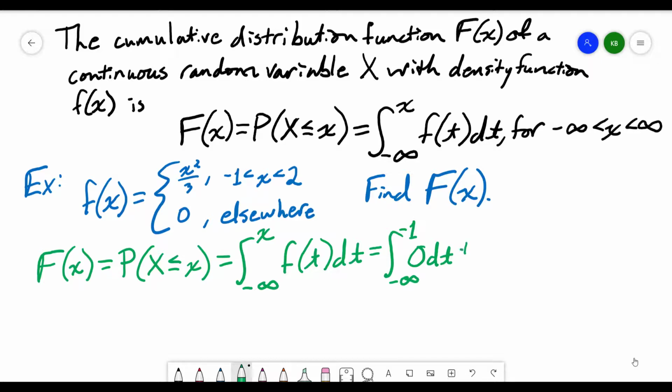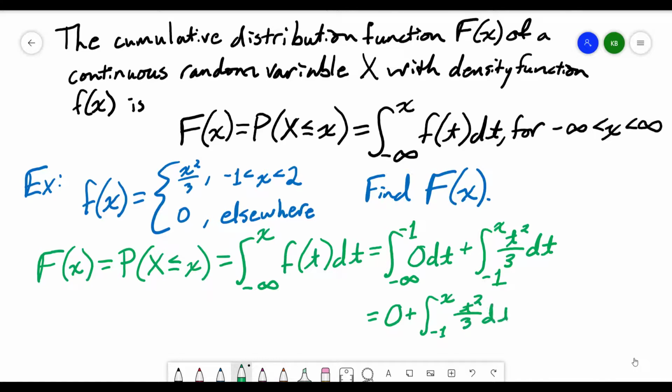Then we'll add to that an integral from -1 to x of t squared over 3 dt. Now, the integral of 0, regardless of the bounds, is going to be 0. So we have 0 plus the integral from -1 to x of t squared over 3 dt.